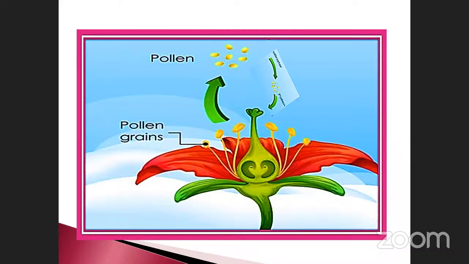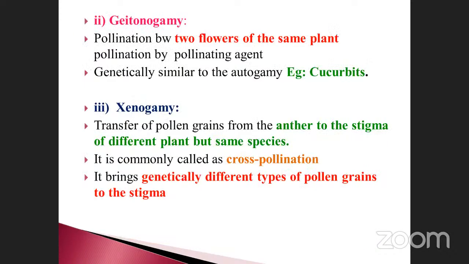See, this is very, very important. This is called autogamy. Pollen grains again enter into the stigma of the same flower. That's why it is called autogamy. And geitonogamy is the pollination between two flowers of the same plant.